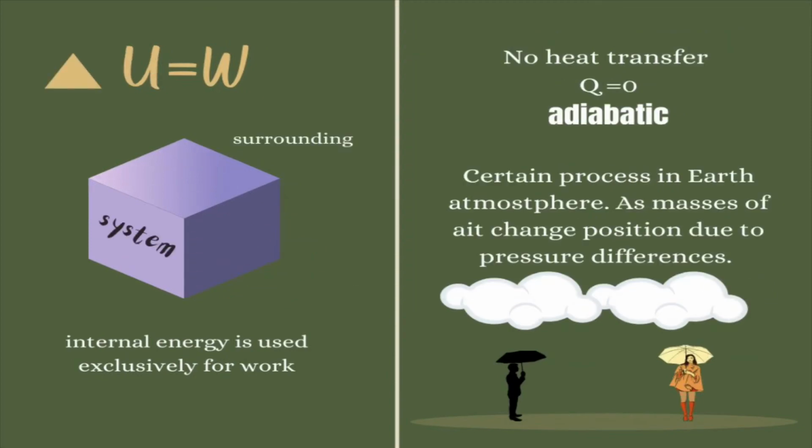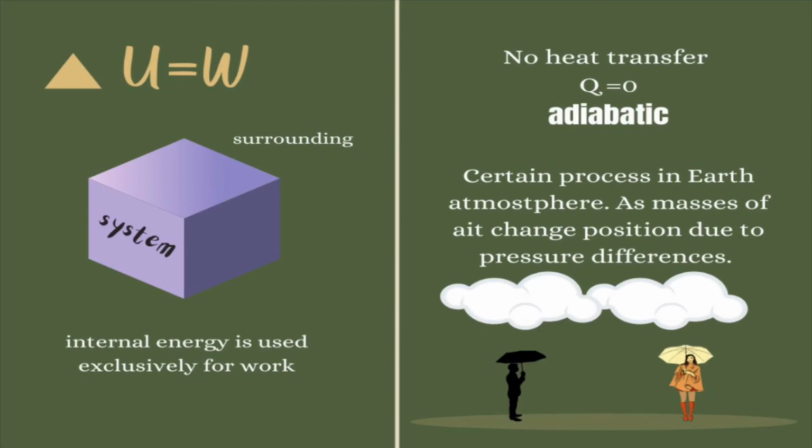If there is no heat transfer, Q will be 0 and delta U will equal W. This means that the internal energy of a system changes as a result of doing work on its surroundings, or the surroundings doing work upon the system. Such a process is called an adiabatic process, meaning no heat transfer.